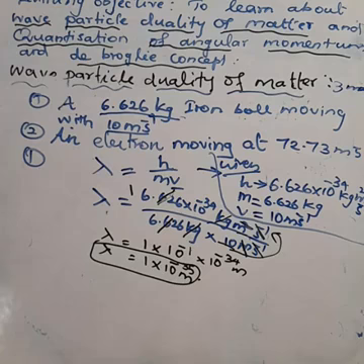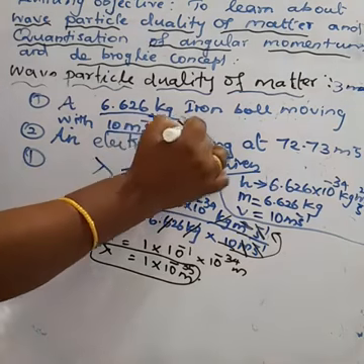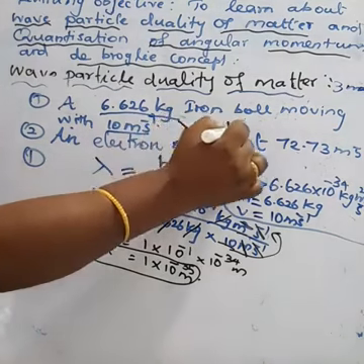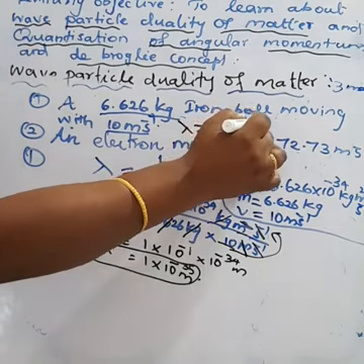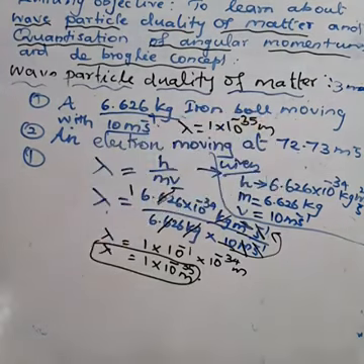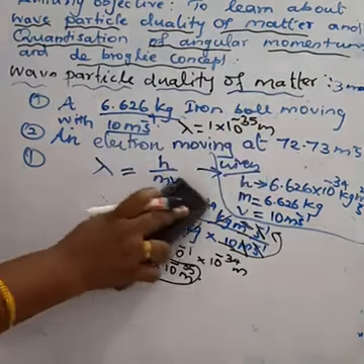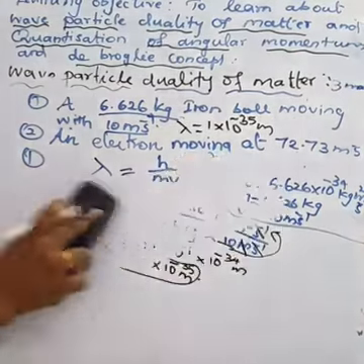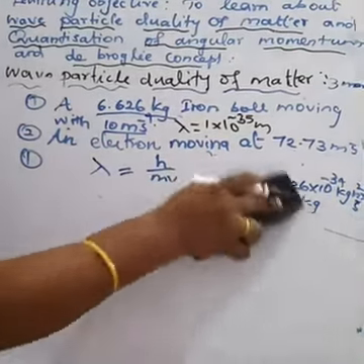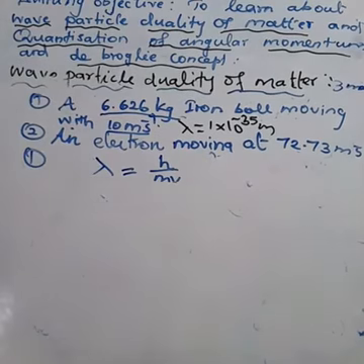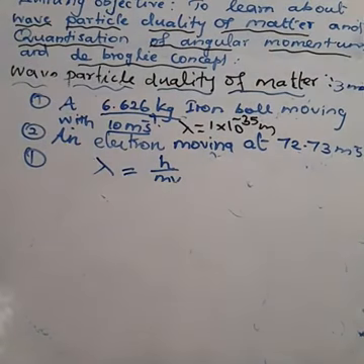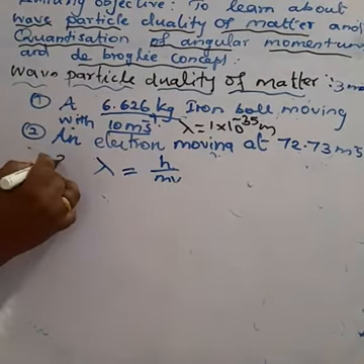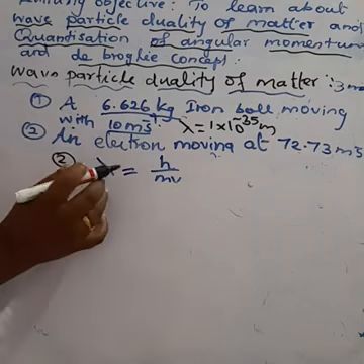And what about the second question? An electron moving at 72.73 meter per second. What is the formula to calculate the wavelength? Lambda is equal to h by mv.